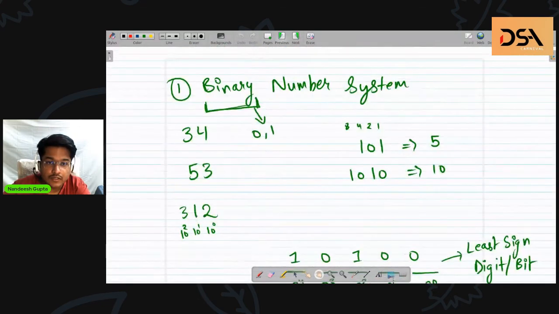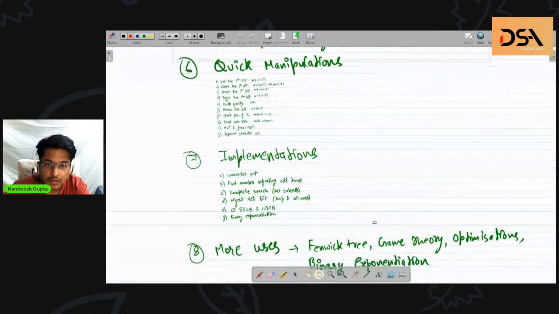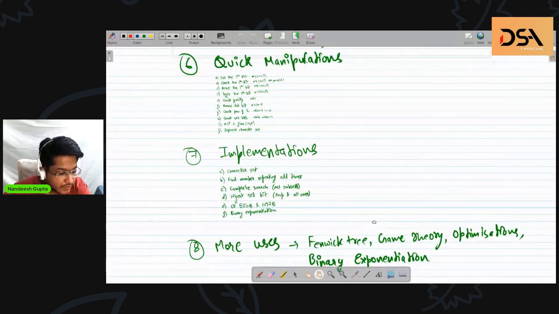And is there any other implementation I wanted to show you? Count set bits. Yeah, yeah. Okay, so I think we have 6:20. We'll take 10 or 20 minutes more, and we'll go through some questions and implementations.